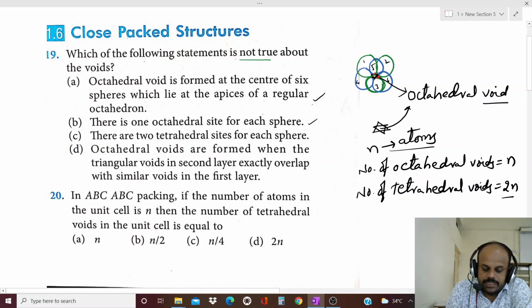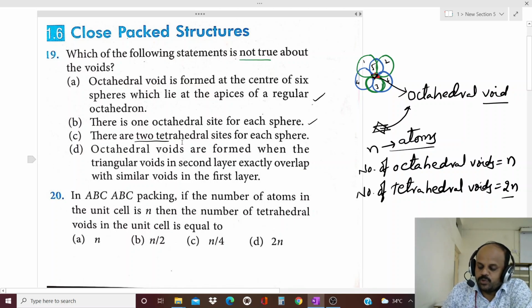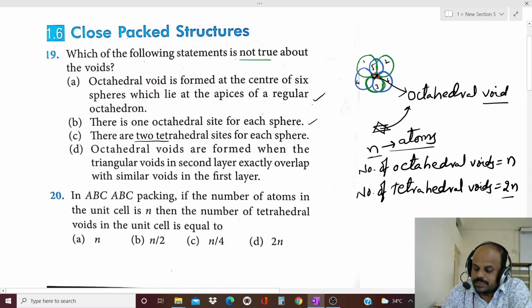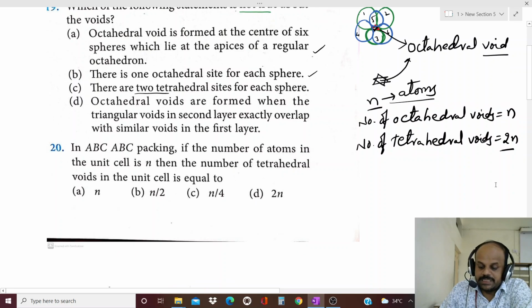And how many tetrahedral voids are there? For each sphere, 2 are there. Thus, if that structure contains n spheres, then the total number of tetrahedral voids is 2n. That means each sphere has 2 tetrahedral voids and 1 octahedral void. Hence, option C is also correct. Then, what is the fourth option?